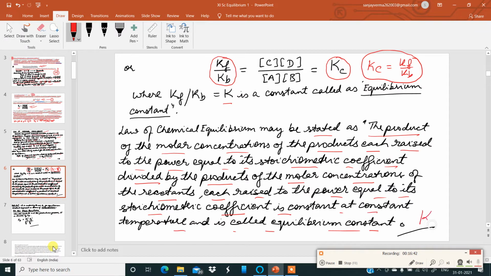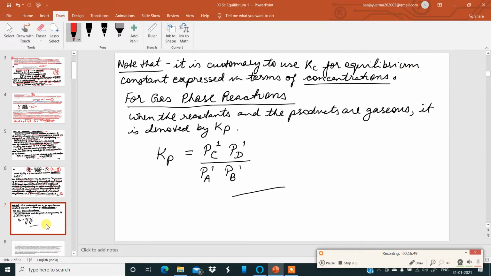That is all about Kc. This is called the law of chemical equilibrium. Now, moving to the next slide, note that it is customary to use Kc for equilibrium constant expressed in terms of concentrations. But if we talk about gaseous reactions where the gaseous reactions are in equilibrium, we call it Kp for gas phase reactions. When the reactants and the products are gaseous, it is denoted by Kp, K and P.